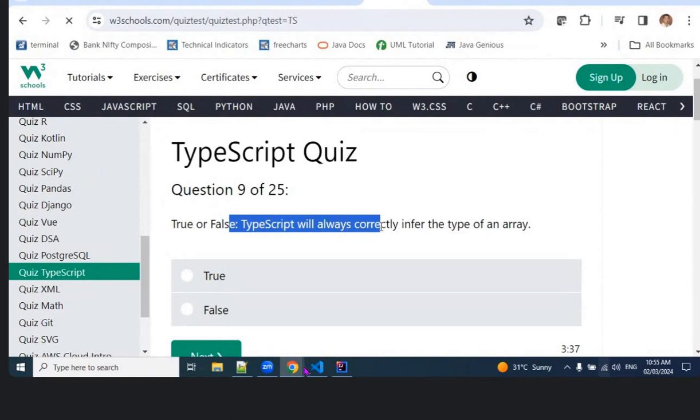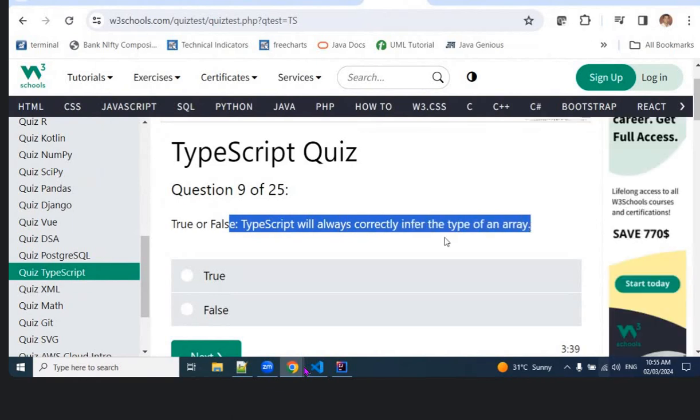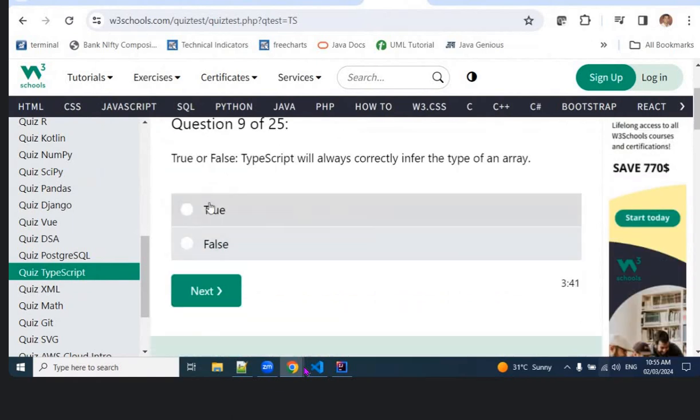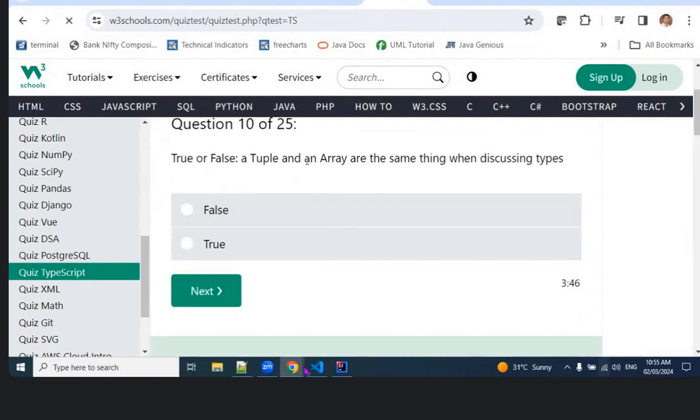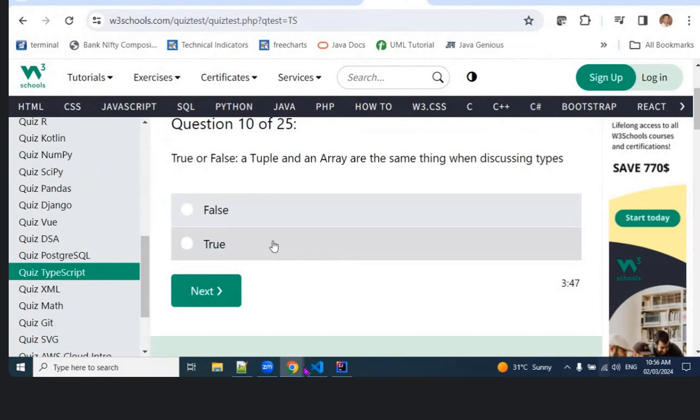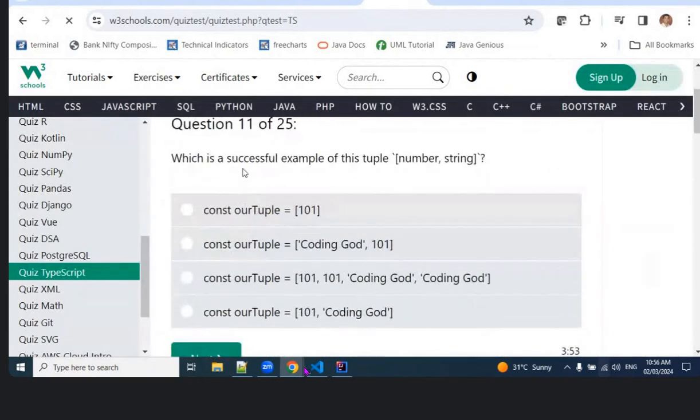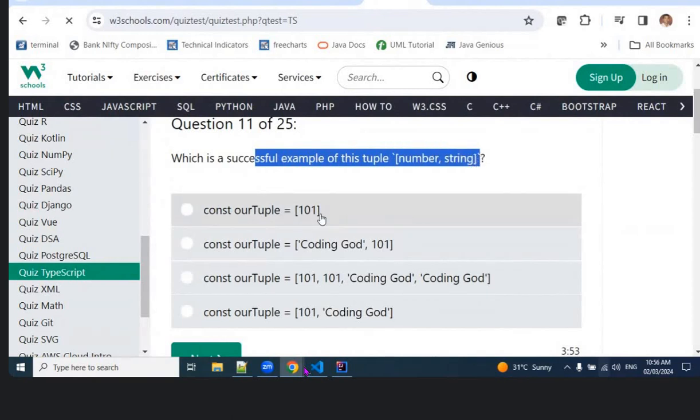True or false: TypeScript will always correctly infer the type of an array. A tuple and an array are the same thing when discussing the types. False. What is an example of a tuple of number and string?